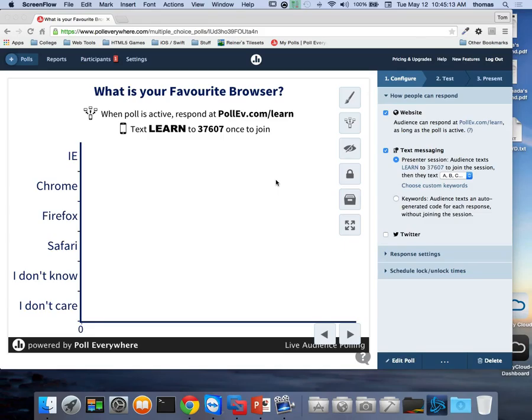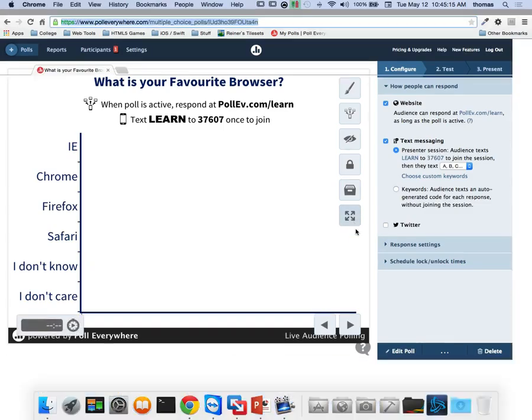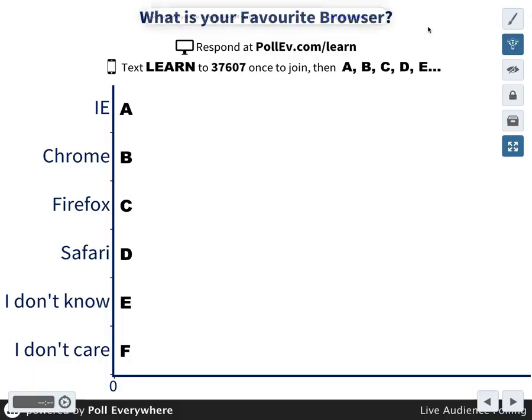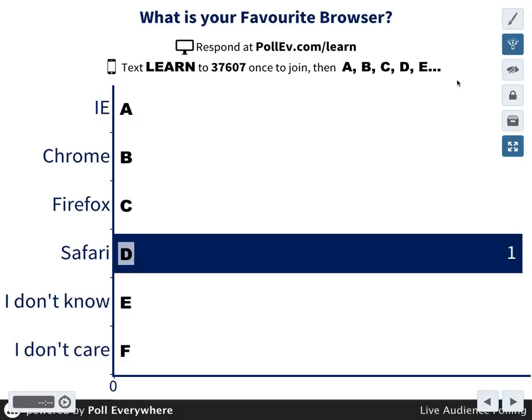We have a little bit of a poll that I'm doing right now. If you want to try it out, text learn to 37607 and tell me what your favorite browser is. We got one Safari going on. You can also go to pollev.com/learn if you don't have a cell phone or other kind of texting device. What's your favorite browser?